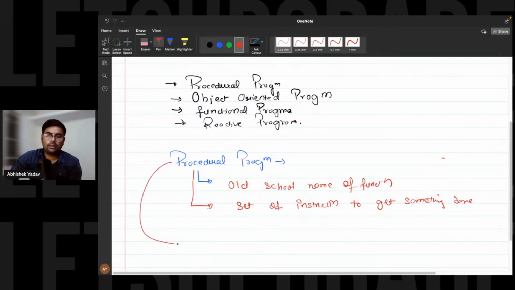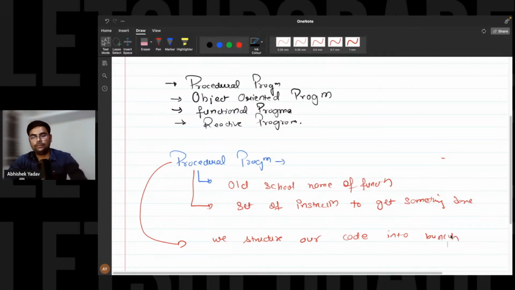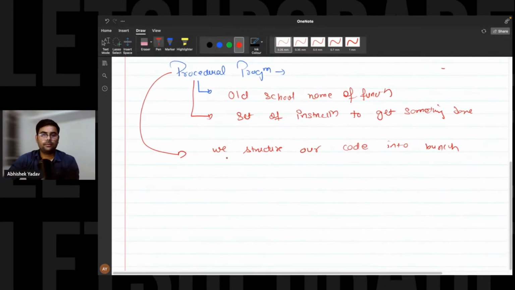And this procedural programming says, okay, we structure our code around procedures, right? We structure our code into a bunch of procedures. Okay, and guys, we have learned about functions, right? What do we do, guys, in a function? We write some set of instructions, right?